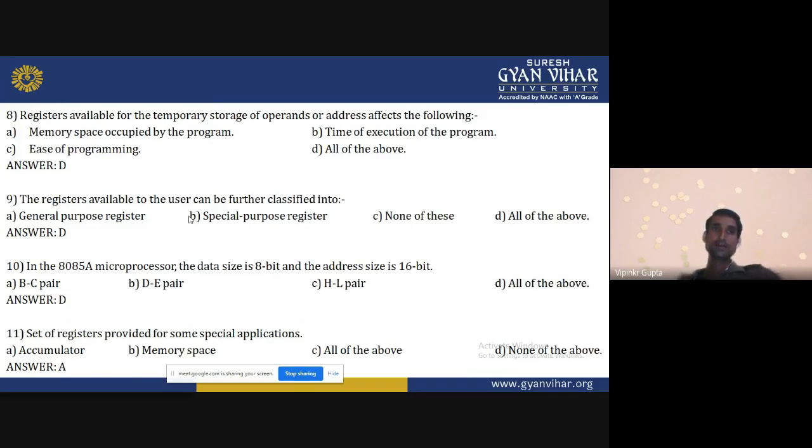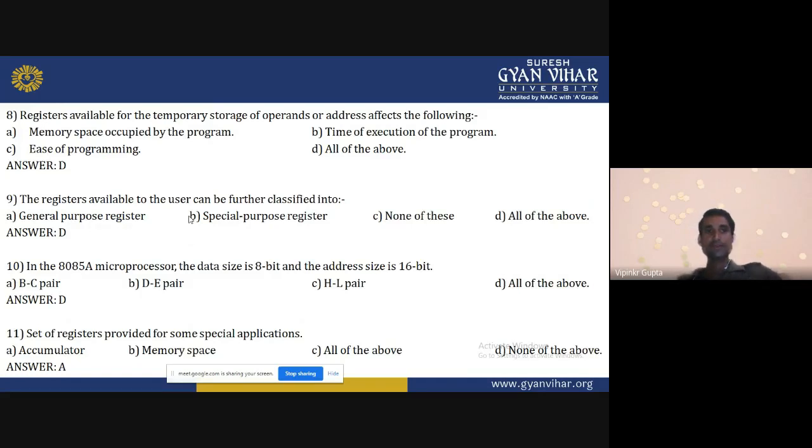The registers available to the user can be further classified into general purpose registers, special purpose registers, none of these, all of the above. We can divide the registers into two parts. First one is the general purpose register and second one is the special purpose register. General purpose are B, C, D, E, H, L. Special purpose are the accumulator, stack pointer, program counter. So all of the above is the correct answer.